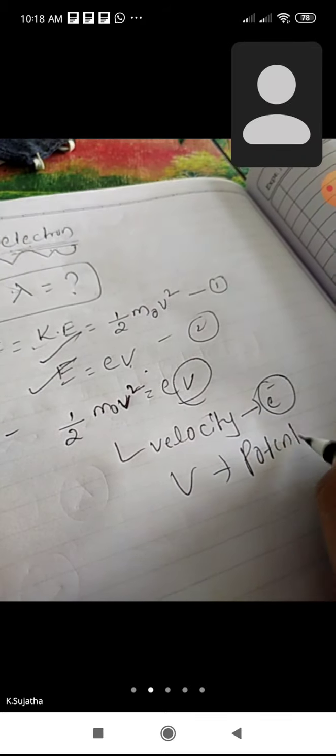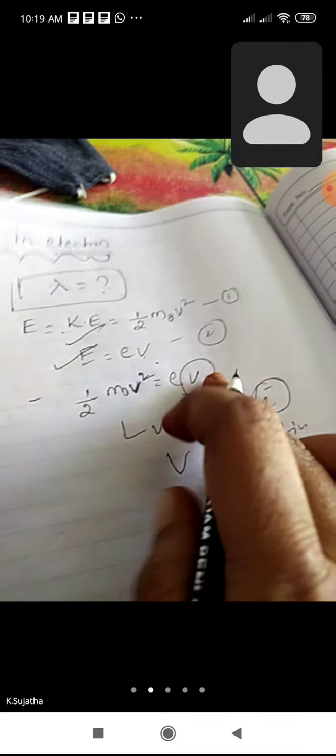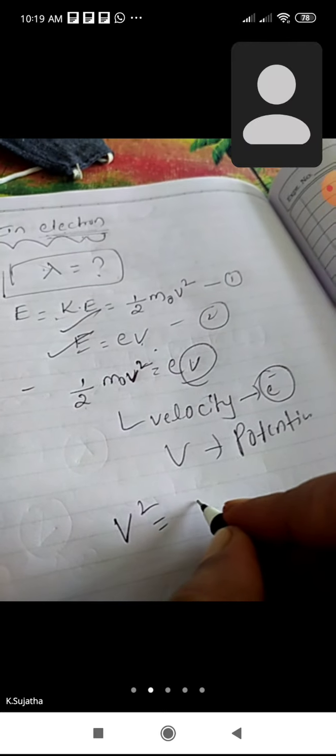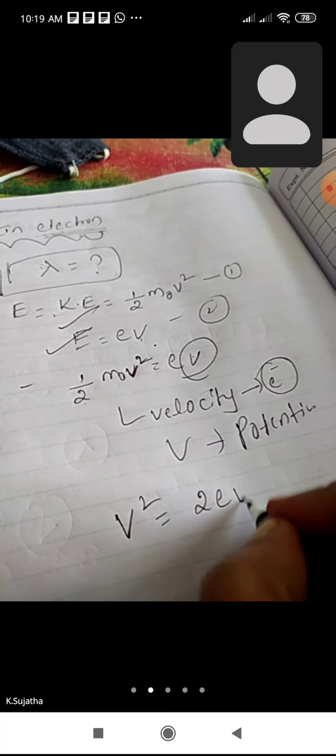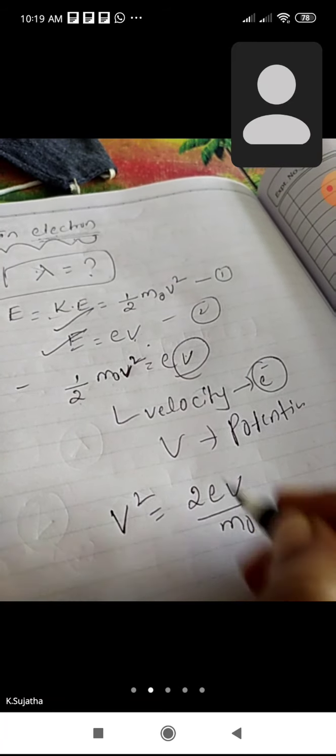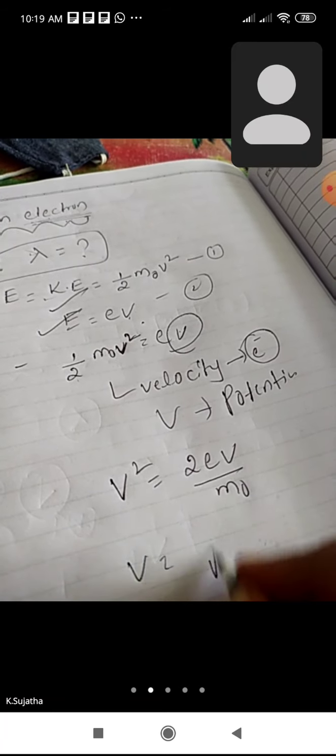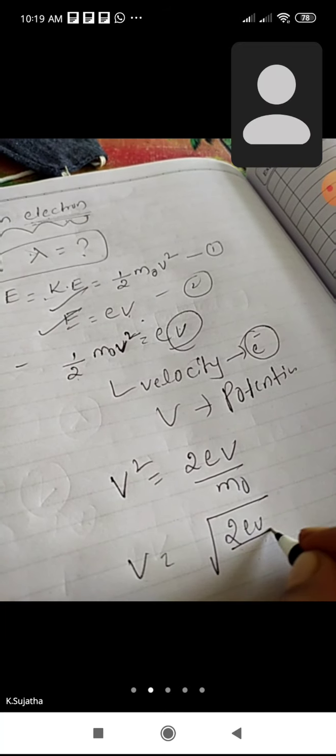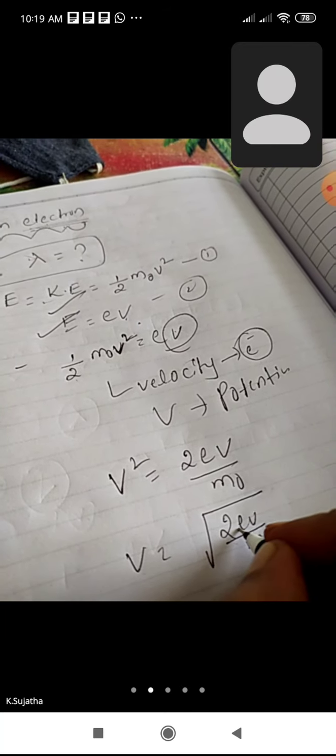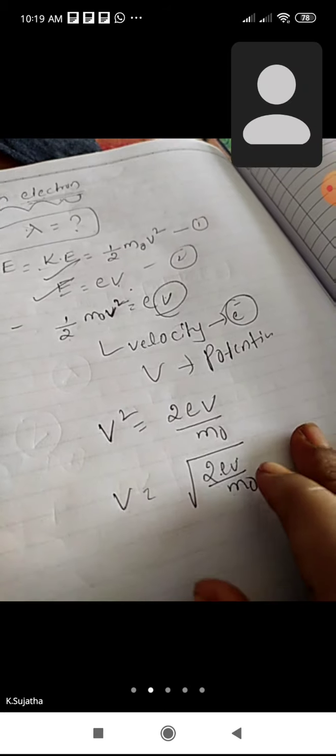Here V is nothing but the potential. Both are not equal. Then v square is equal to, taking these terms to the right side, 2eV by m naught. So v is equal to under root of 2eV by m naught, where e is the charge and V is the potential.